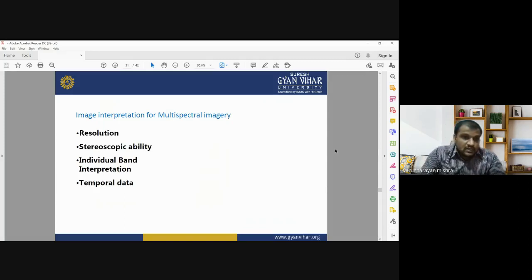In the case of multispectral images, we should also take into consideration the resolution, stereoscopic ability, individual band interpretation, or the temporal data. So the temporal resolution, spectral resolution, spatial resolution, and radiometric resolution are very important parameters that need to be considered when we go for image interpretation of multispectral images.